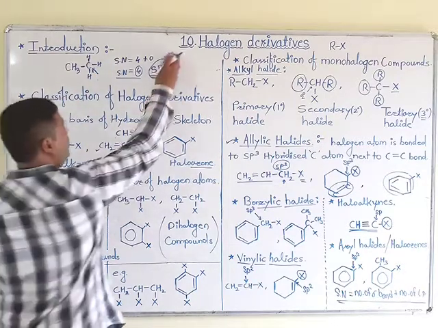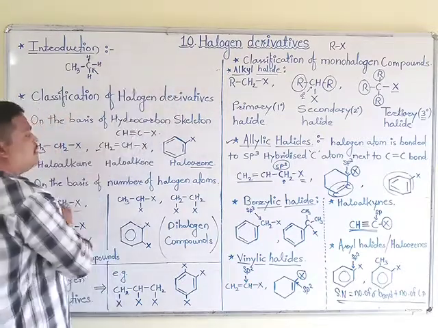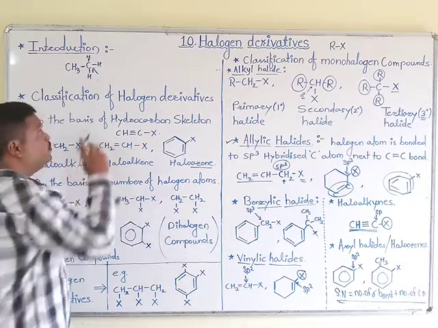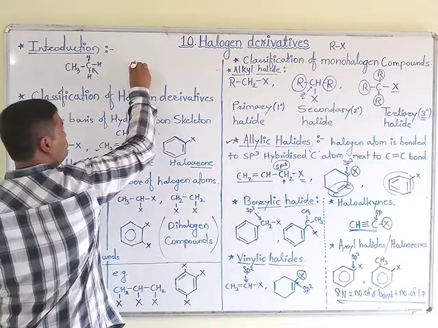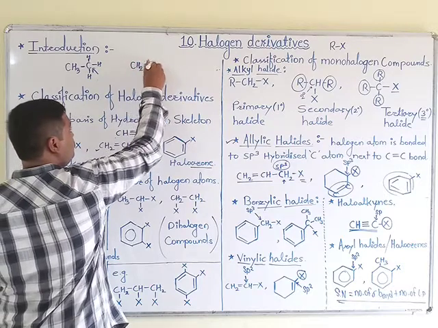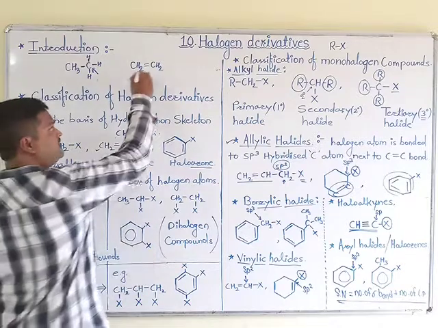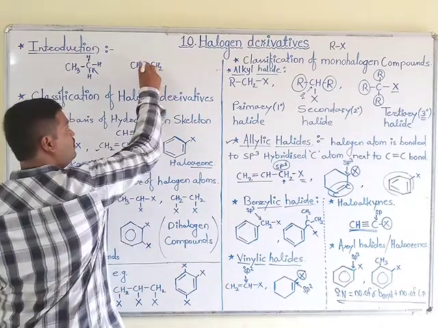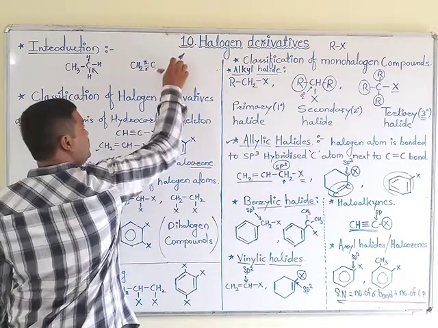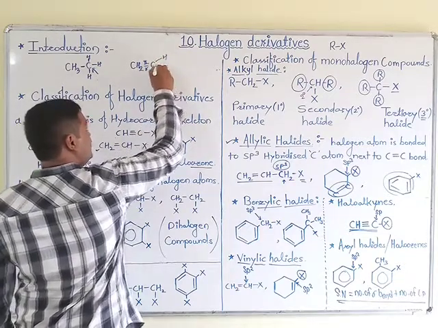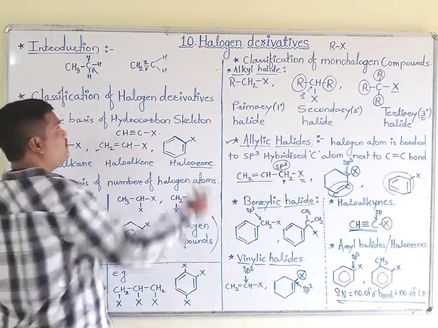I will give another example to clarify this steric number concept, by which you will calculate the hybridization. See this example. Here there is one sigma bond, this is a pi bond, and two sigma bonds. So on this single carbon there are 3 sigma bonds.